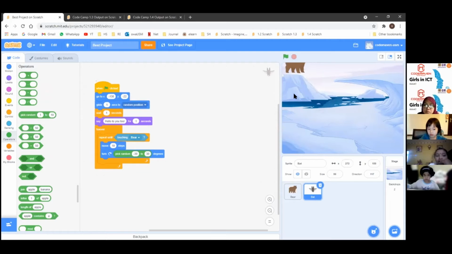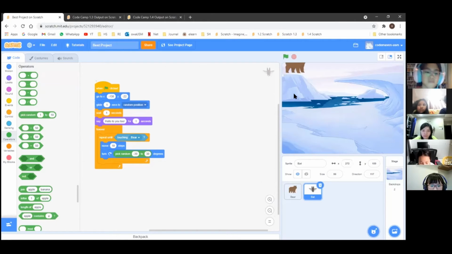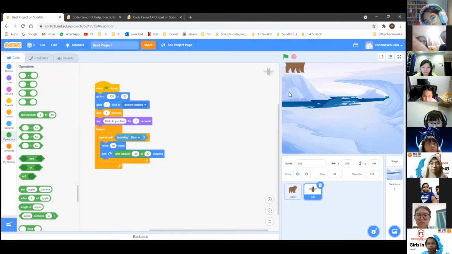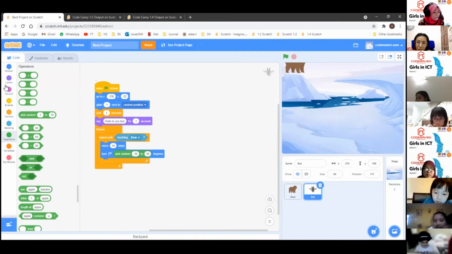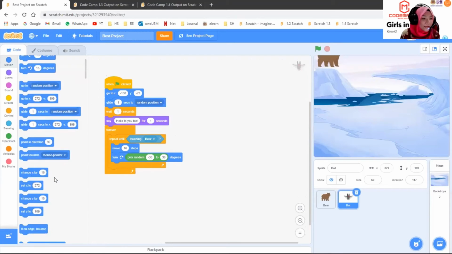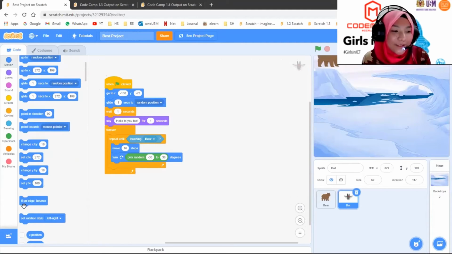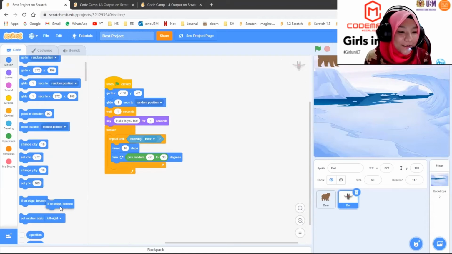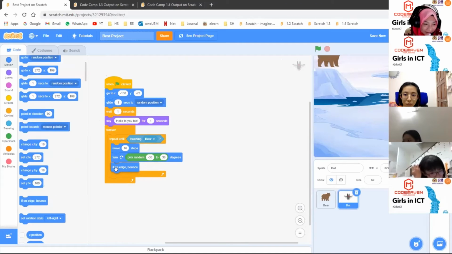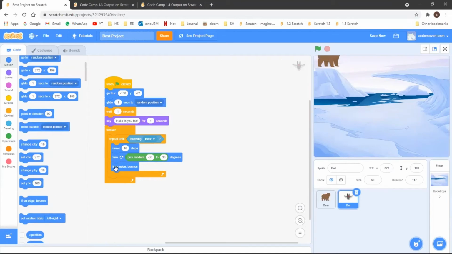In order to do that, we are going to add another condition. So here you see, not only are we learning how to make it move again and again, we are also going to set some conditions. So now, let's go to this motion. A little bit to the bottom part here, you can see, if on edge, bounce. So let's add this block. Put it here, after the turning block.